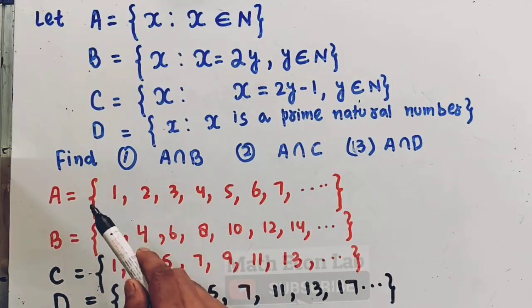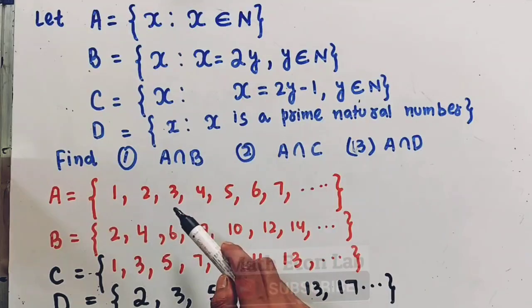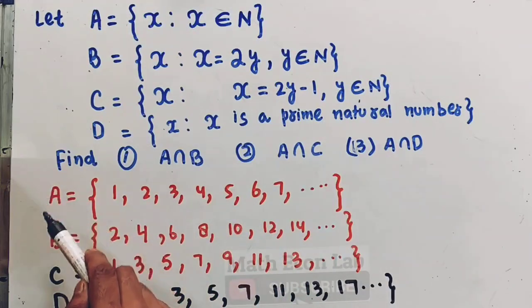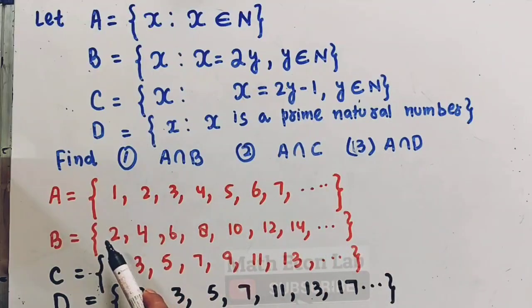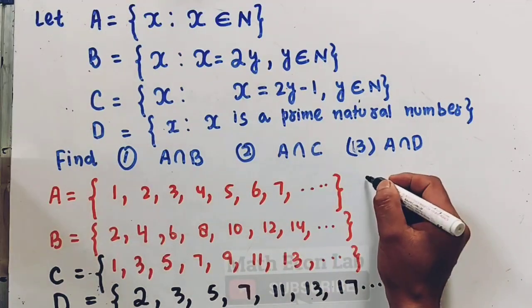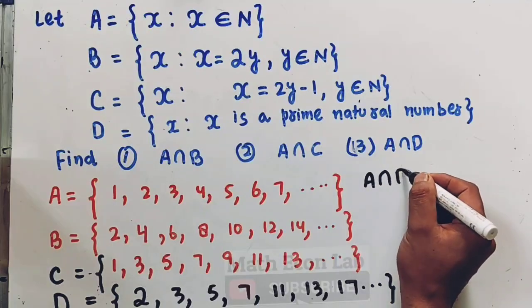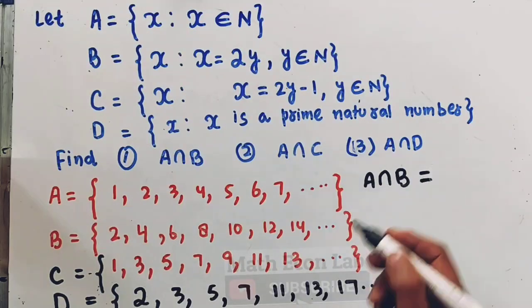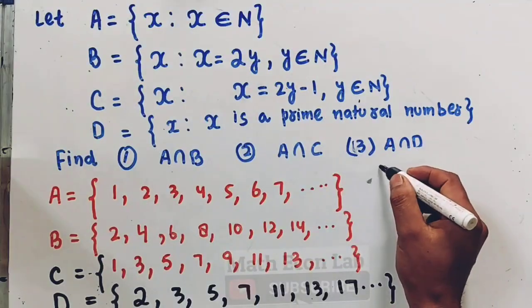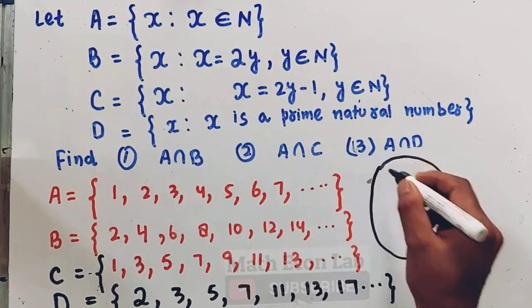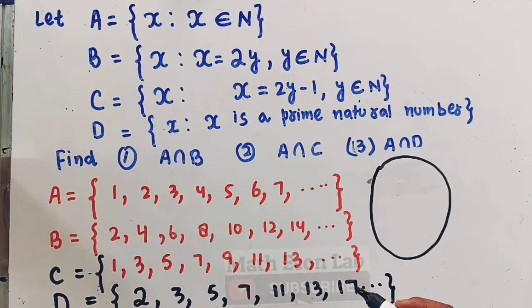Okay, so A intersection B means all the common elements of A and B. Since A contains 1, 2, 3, 4, 5, 6, 7, and B contains 2, 4, 6, 8, 10, 12, 14, that means A intersection B will be equal to. So if I draw it on the Venn diagram, or if I show it by sets, let us try to see here.